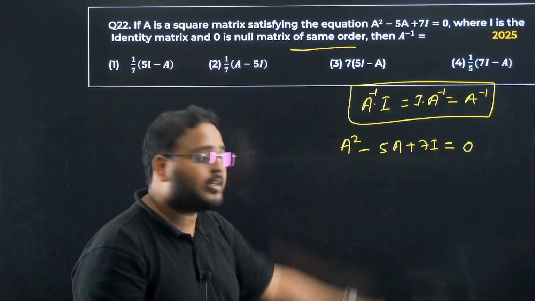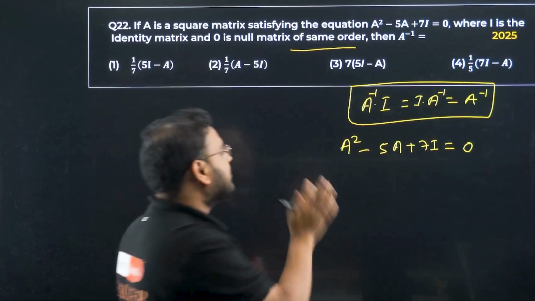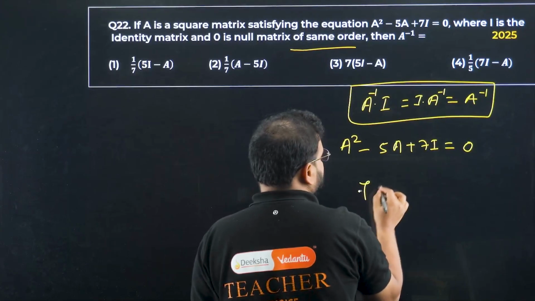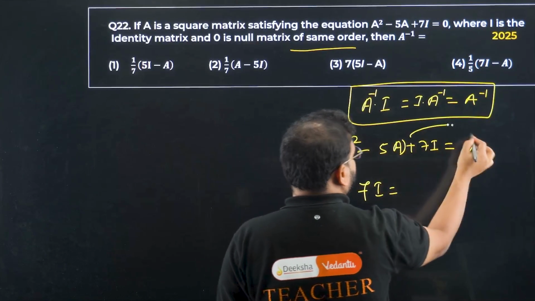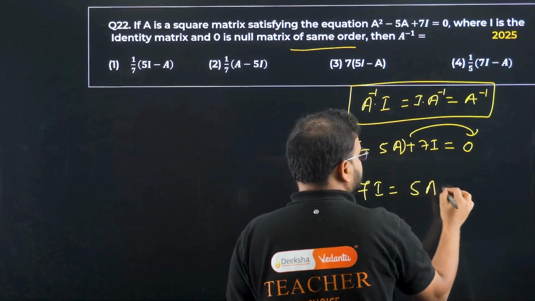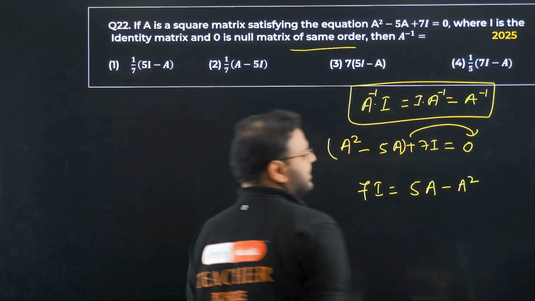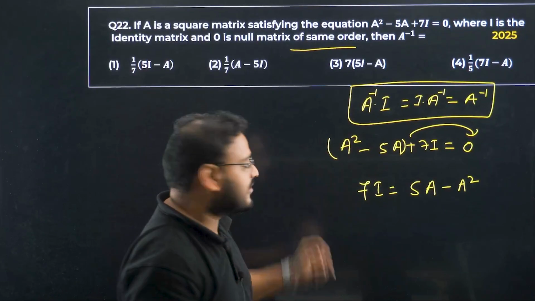Do we have A inverse over here? We don't. Means we have to introduce that. And the best way to introduce that will be to keep 7I over here and move all the rest of the terms to this side. Both the terms. We get over here 5A becomes positive and A square becomes negative because of the change of the sides. Okay. And now very interesting.